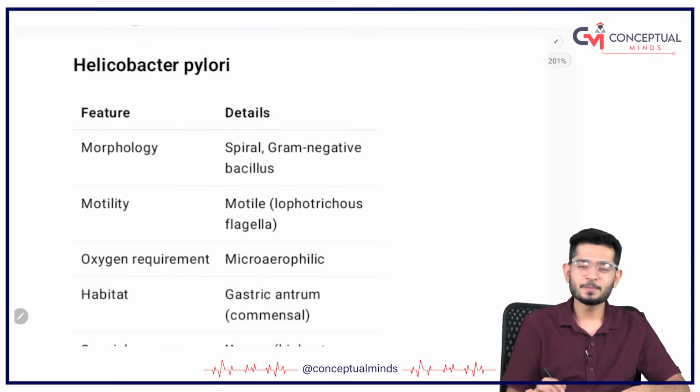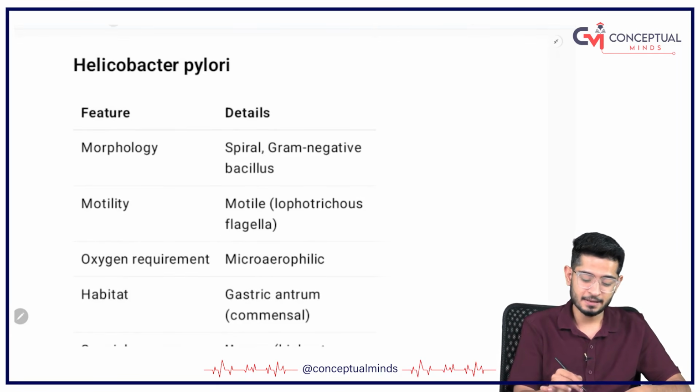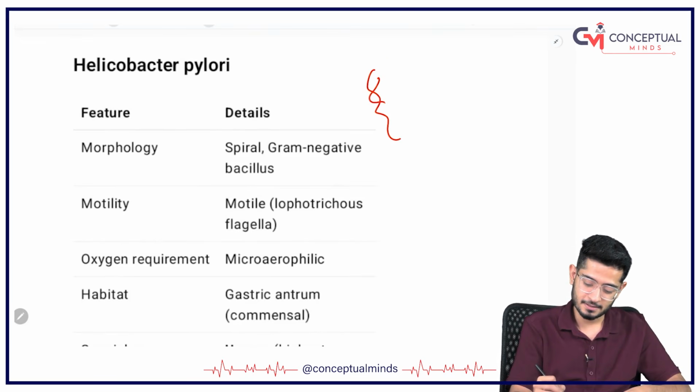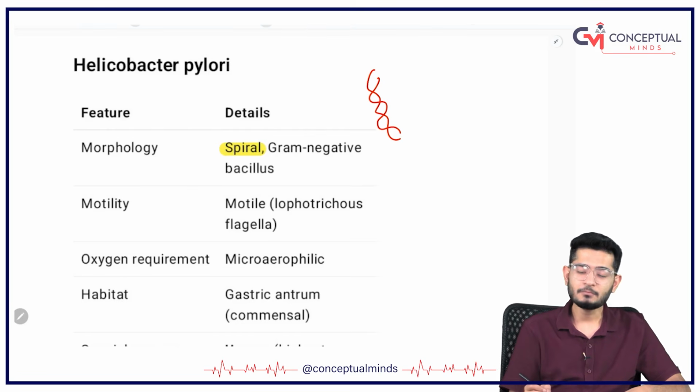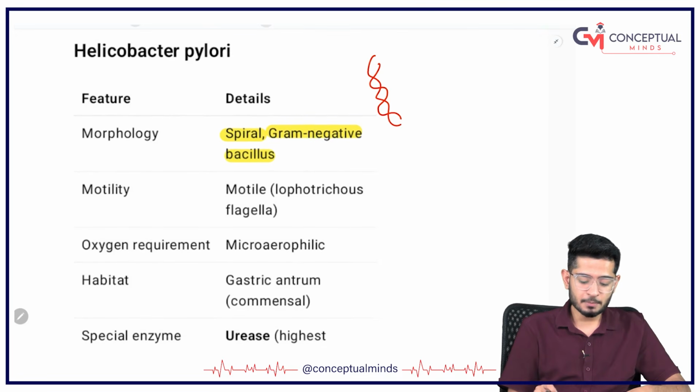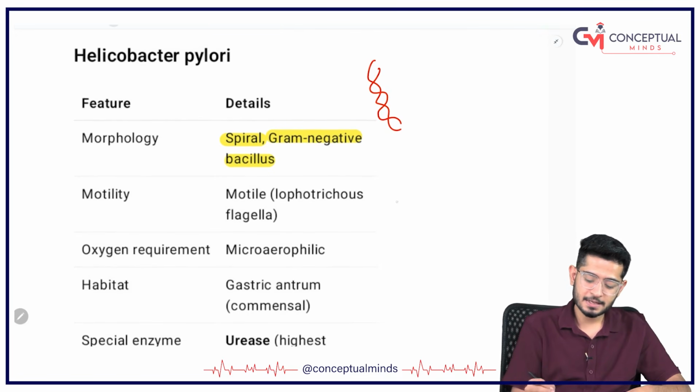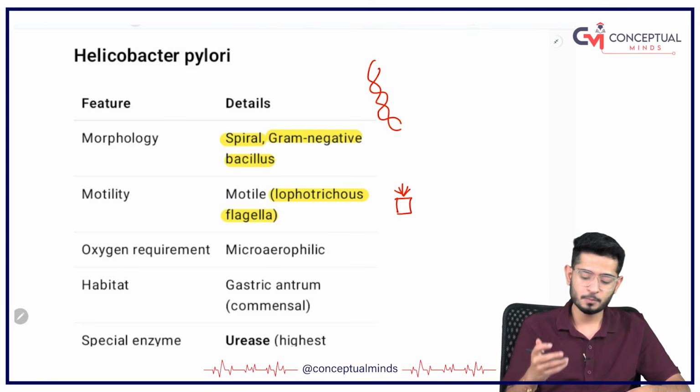pylori, please remember Helicobacter pylori is just like helix, and helix is just like this helical one. So it is a spiral bacteria, and with the basic knowledge which we have discussed in general microbiology, it is a gram negative bacillus. Depending upon the motility, remember just like a helicopter has the wings only on one side, Helicobacter pylori is also lophotrichous, that means the flagella is present in a group but on one side. So it is a motile organism.